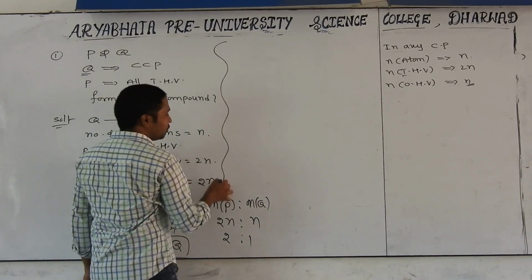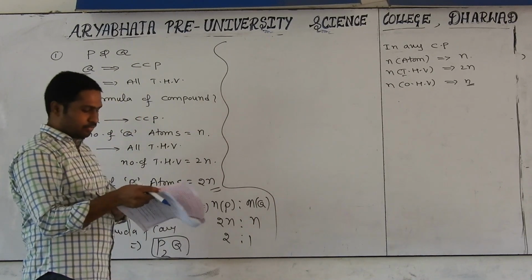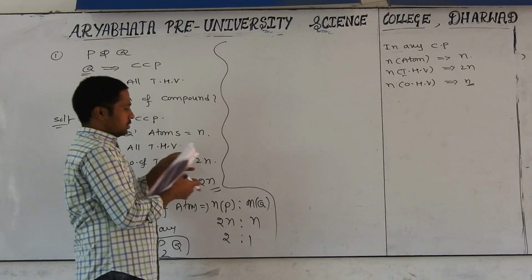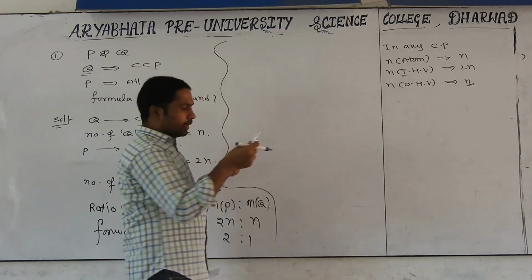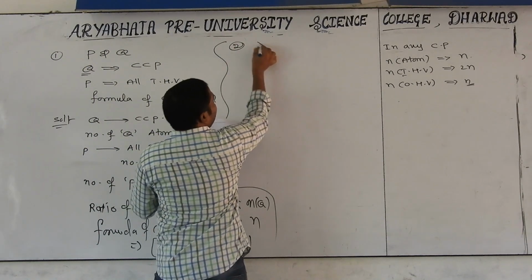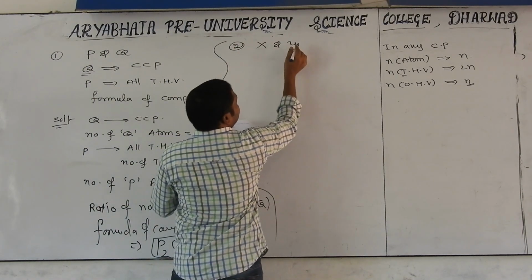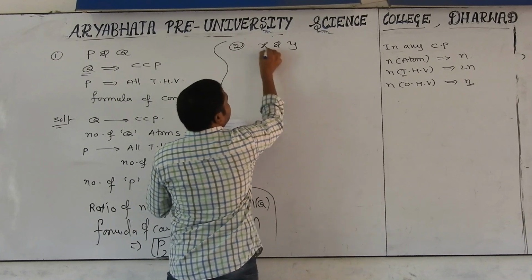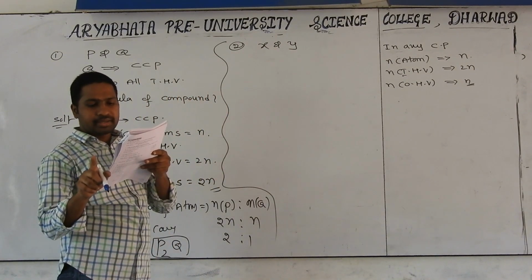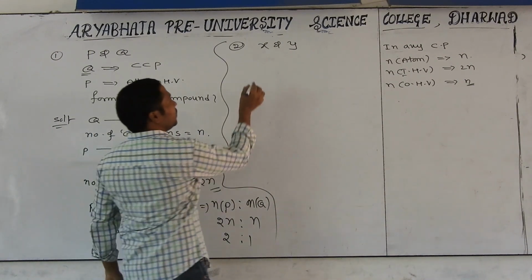And I will give you one more question for you. We will solve it. See carefully. A compound is formed by two elements X and Y. Second problem: a compound is formed by X and Y. Atoms of element Y are in the CCP.